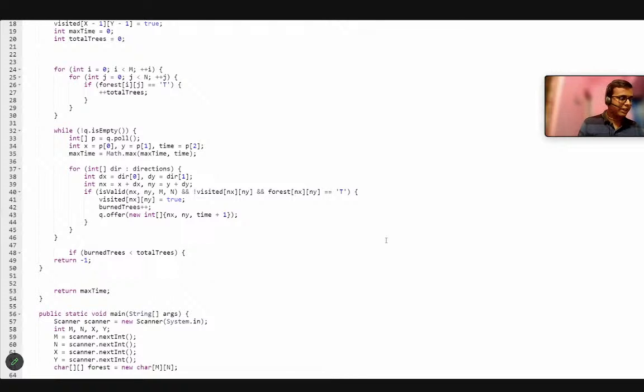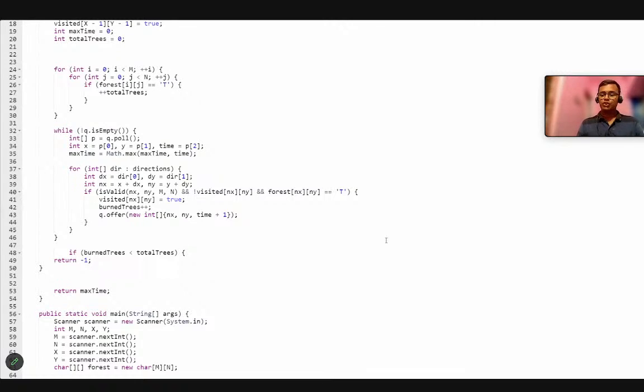I have changed the is valid function and it is giving me the correct answer. Are you getting this? Is this clear?